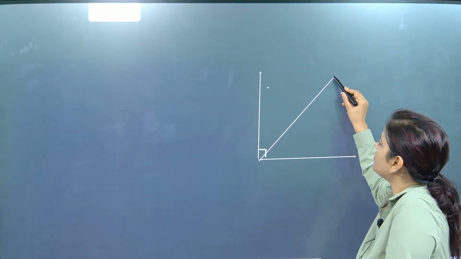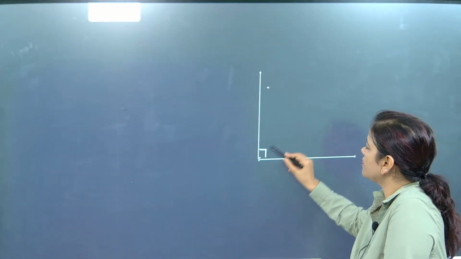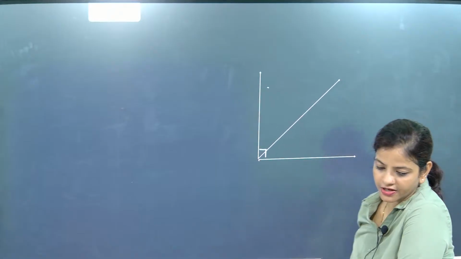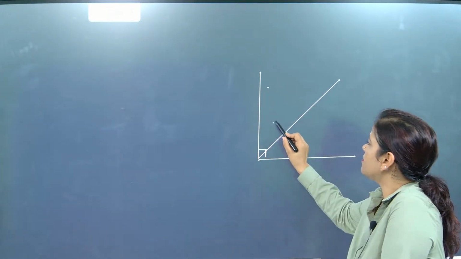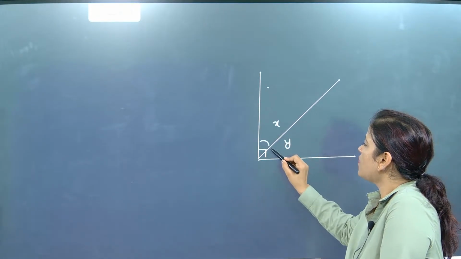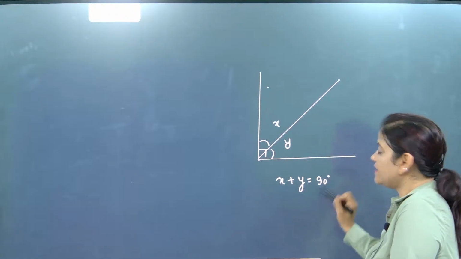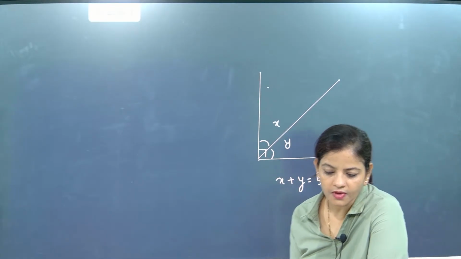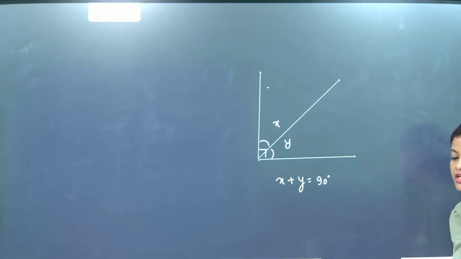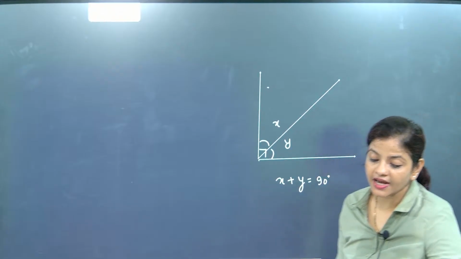And always remember, for a complementary angle, the adjacent one will be drawn like this. It is not coming from the point. This is exactly there. So if one of the angles is x, this one will become y. But here the sum of these two angles will become how much degree, beta? 90 degree. Understood? This is coming as 90 degree.